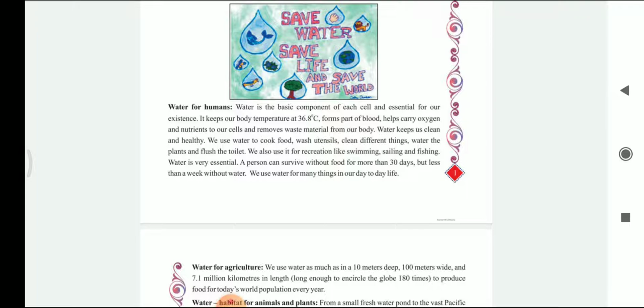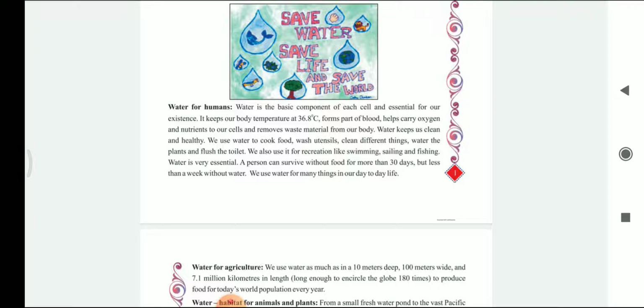So water for human beings, how important it is is what we are going to see here. Water is the basic component of the human body. It keeps the body temperature normal, forms various parts of blood, and carries oxygen to the various parts of the body. We use water in our day-to-day life, whether it is cooking food, washing utensils, cleaning things, watering the plants, etc. Also, in order to enjoy some moments of life, we use water for recreation.